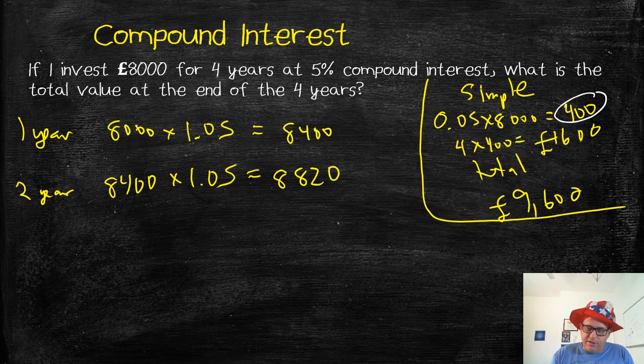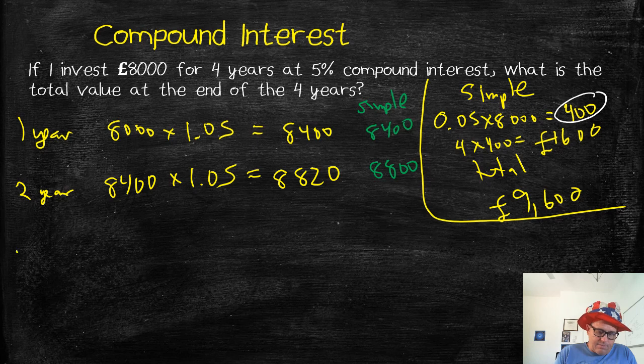Just to make a nice little comparison, let's compare what we have with simple interest. After 1 year, 8,400. How much do I have after 2 years for simple interest? Well, I just add another 400 on: 8,800. Oh, look at that. Already, after 2 years, I have 20 extra pounds if I do compound interest.